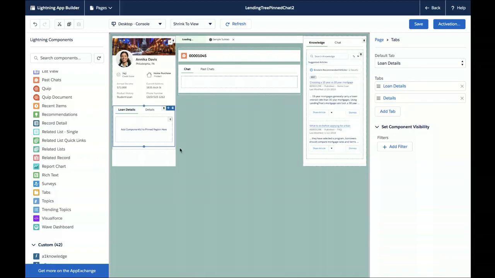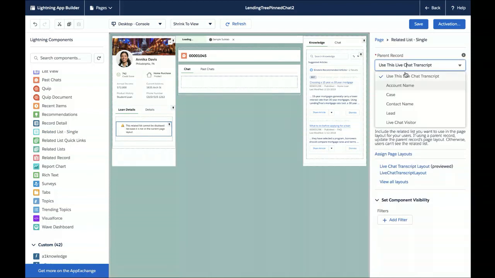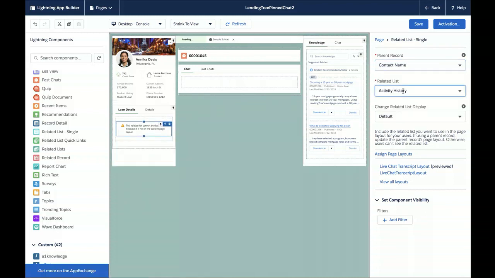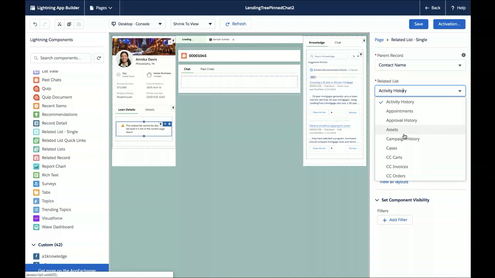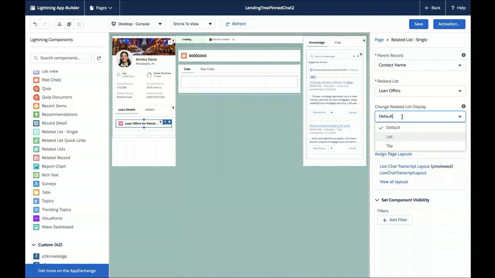Excellent. And now let's drag in a related list single. And we want to assign a parent record. In this case, I'll use the contact name, since we want each set of loan offers to be associated with a contact. And let's use, for our related list, the loan offers, which means that's the source of our detail, that custom object from before.